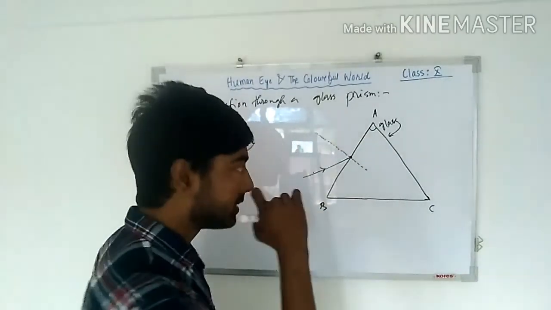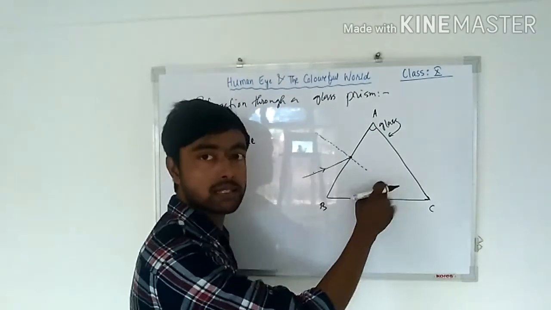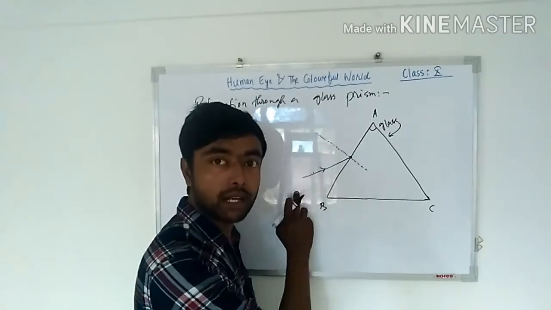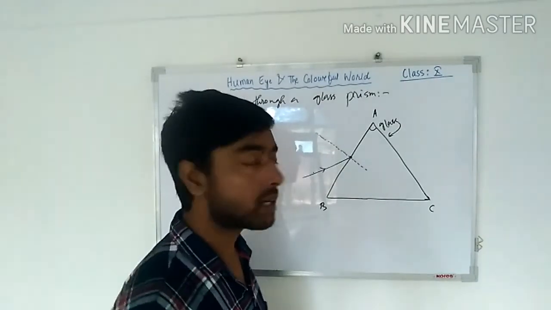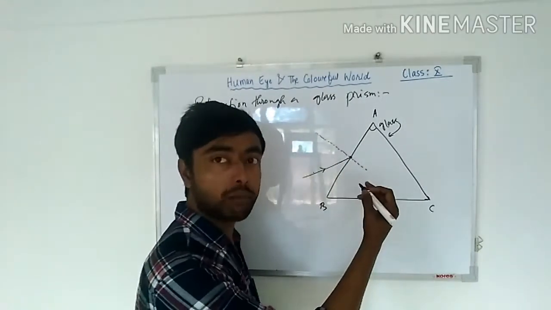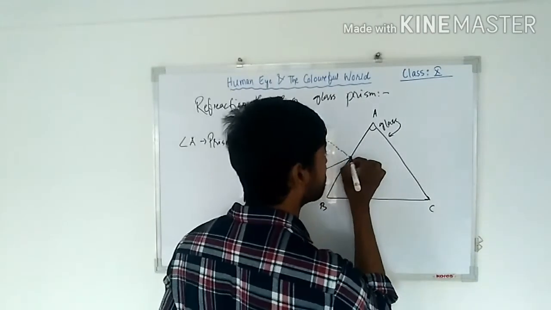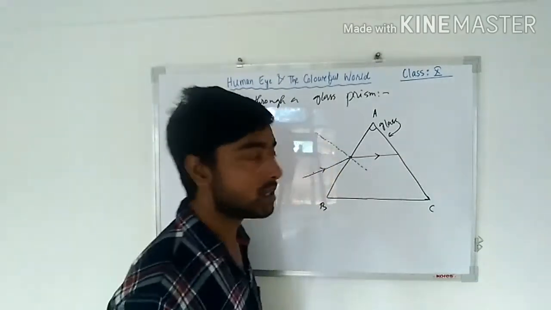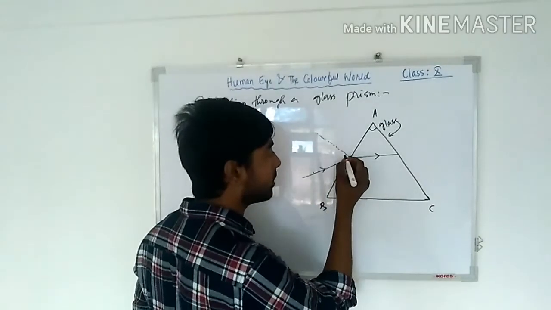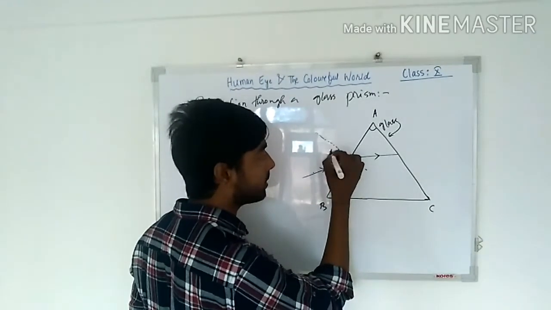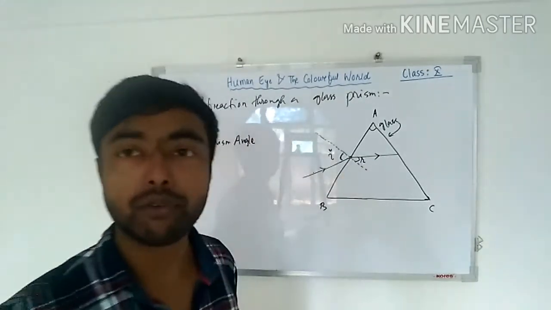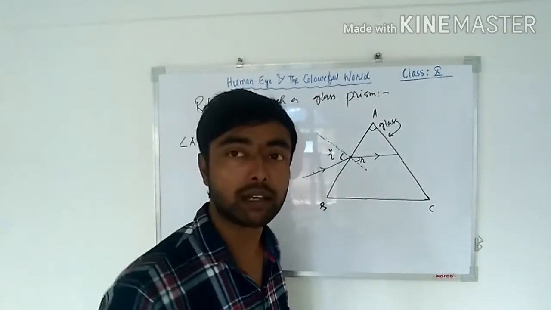Now you see this ray is going from air to glass, so it is going from a rarer to a denser medium. How will it refract? It will bend towards the normal. See, it has bent a little bit towards the normal. This angle will be i, the angle of incidence. This angle will be r, the angle of refraction.